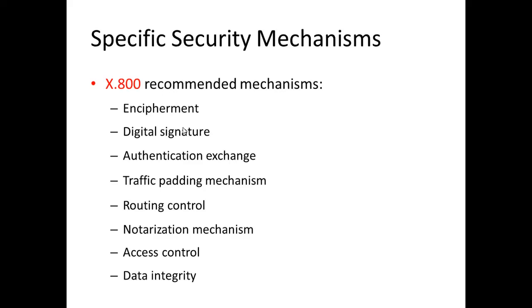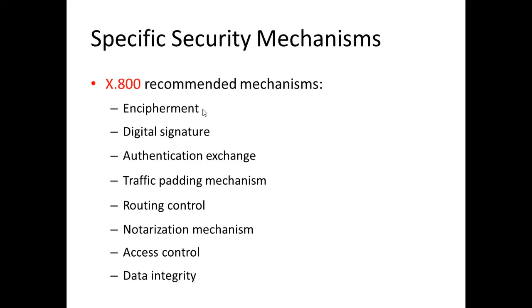The third one is authentication exchange. Here, peer entity authentication is assisted by means of information exchange. The next one is traffic padding mechanism. These mechanisms can be used to provide various levels of protection against traffic analysis. Traffic padding is done by inserting bits into gaps in data streams.